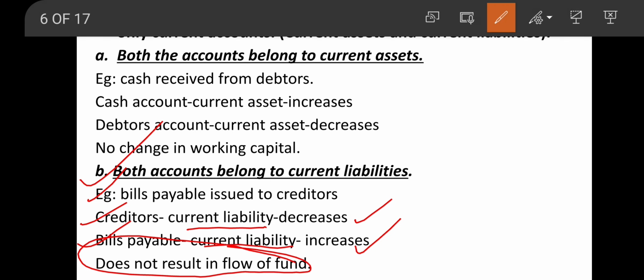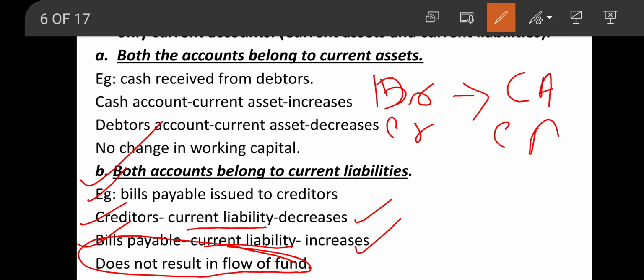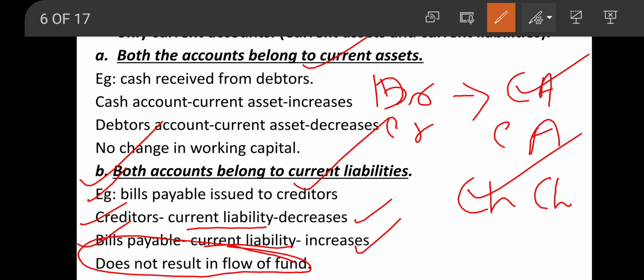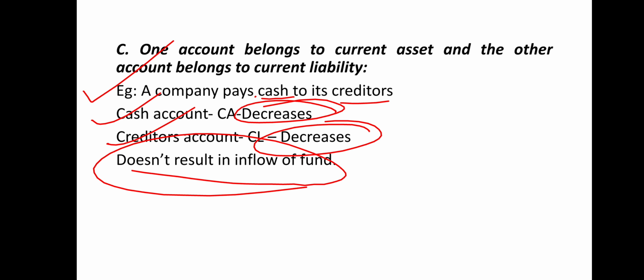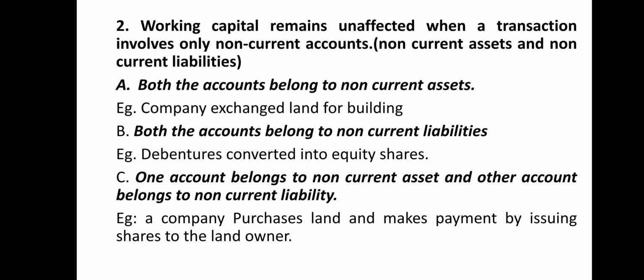So you know that in a transaction there will be two aspects, debit and credit. So either both the aspects are current assets or both the aspects are current liabilities, as in these two cases. And the third case is that one item is current asset and one item is current liability. That is about the third case. So in that particular case, there will be no change in the working capital.